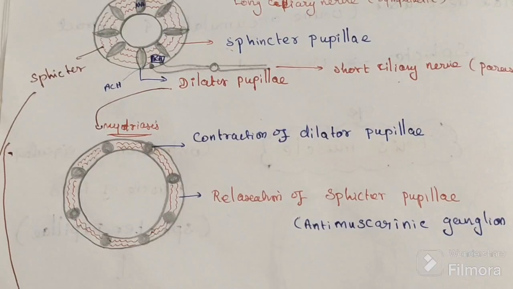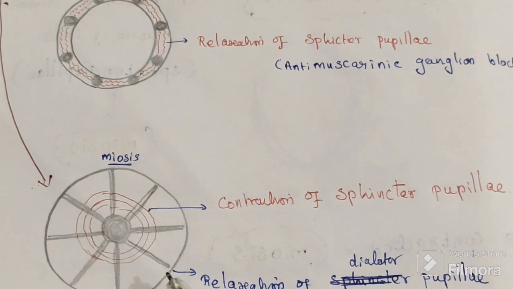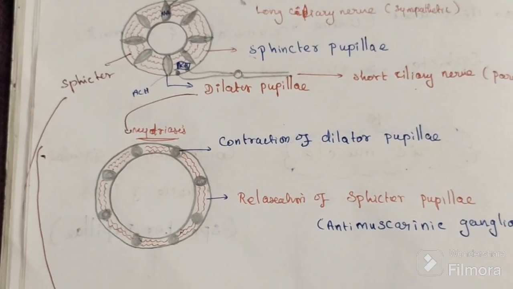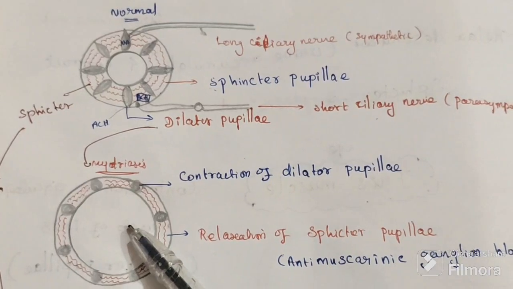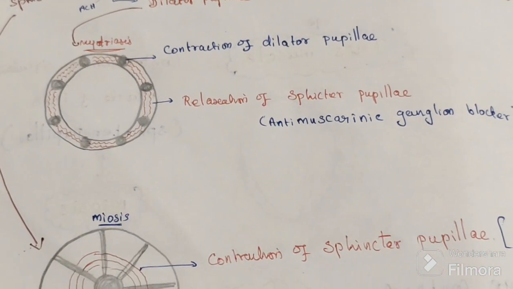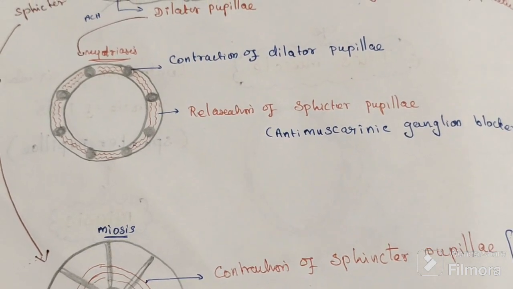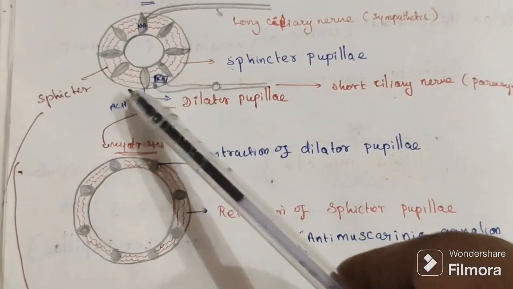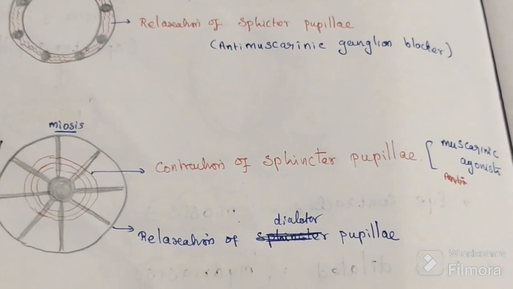When the dilator pupillae is contracting, its name is called mydriasis. When the sphincter pupillae is contracting, this one is called miosis. So the dilator pupillae causes mydriasis, and the sphincter pupillae causes miosis.